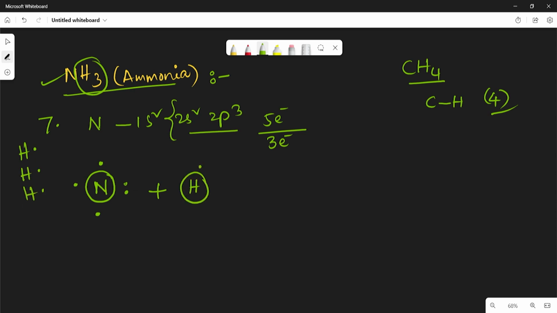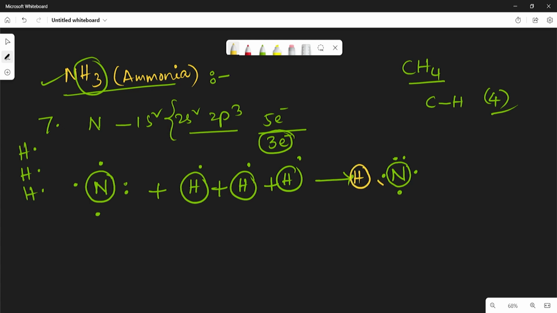So first one, second one, and third one. By sharing, the nitrogen will require only 3 electrons. Is it okay? So that is why the nitrogen will share 3 electrons like this. And this is the nitrogen atom. It contains a total of 5 electrons. So here this is a hydrogen atom. It will share 1 electron.